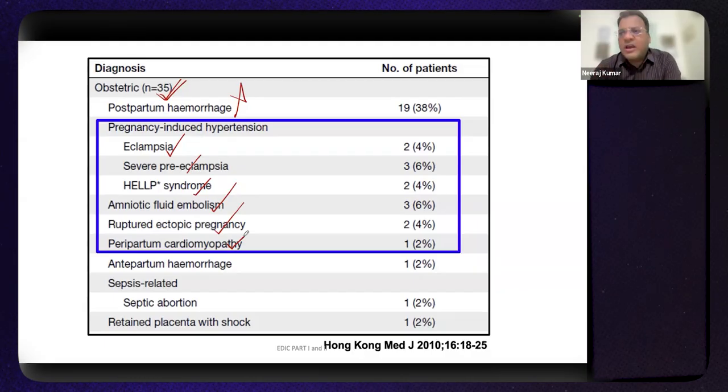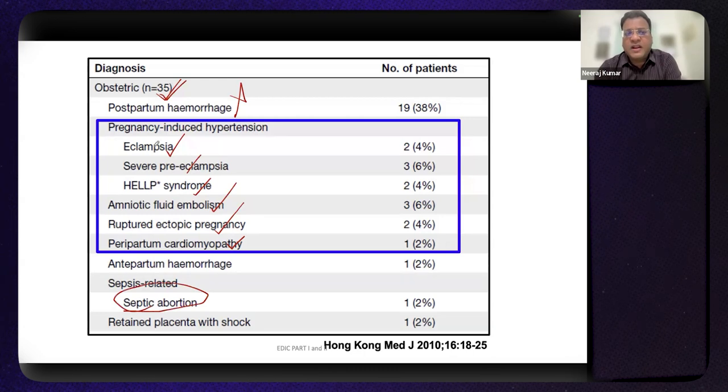So these are all questions for your EDIC examination. Why? Because about postpartum hemorrhage, PIH, amniotic fluid embolism, and ruptured ectopic pregnancy, they can definitely ask about the massive transfusion protocol and policies, and peripartum cardiomyopathy as well. And a few points related to maternal sepsis or obstetric sepsis as well.